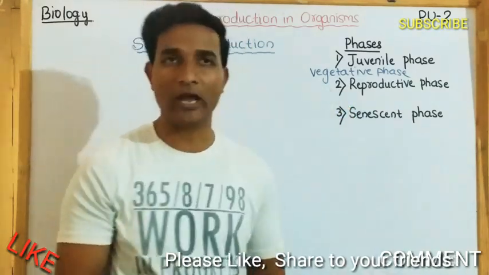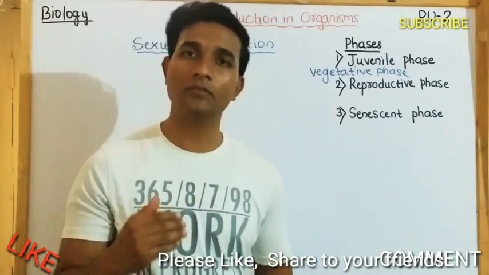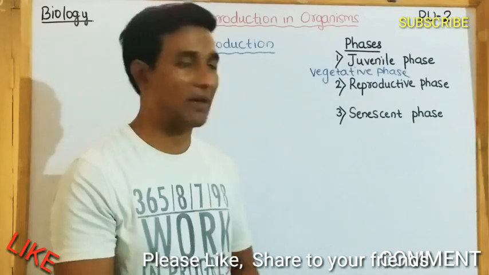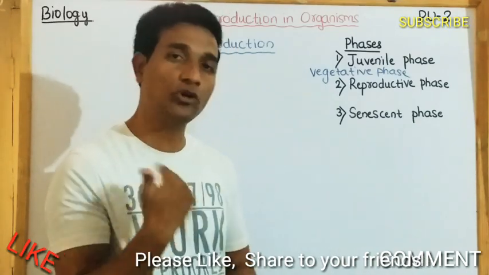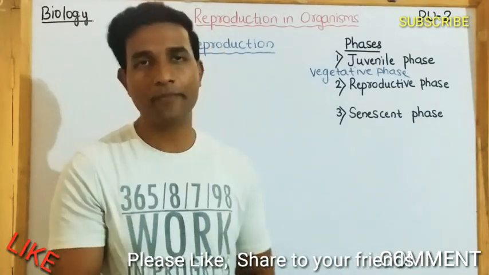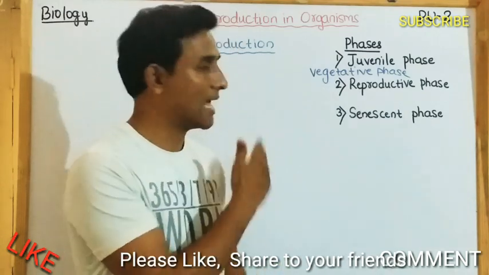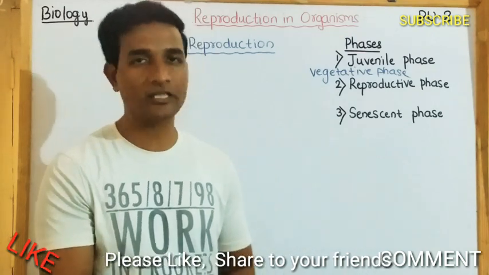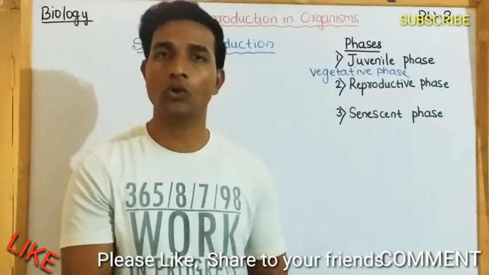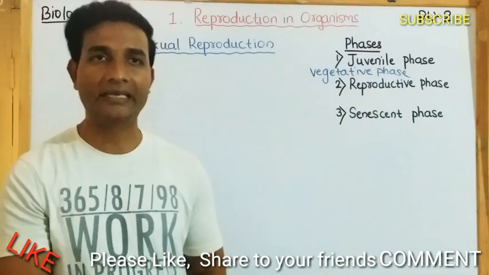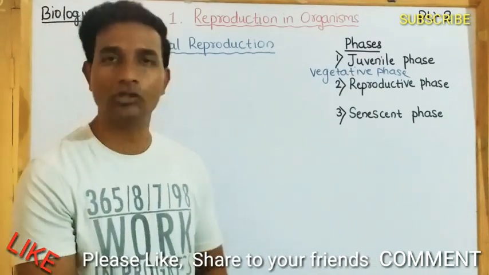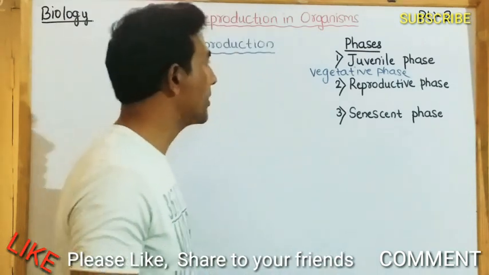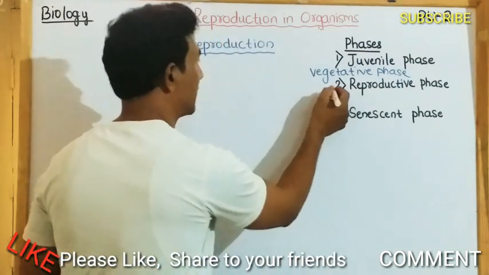Next phase is the reproductive phase. When an organism attains a certain stage of maturity with the capacity of reproducing, it is called the reproductive phase. And the last one is the senescent phase. The concomitant changes which take place in an organism, like slowing down of the metabolism, leading to death, is called the senescent phase. Let us discuss more about the reproductive phase.